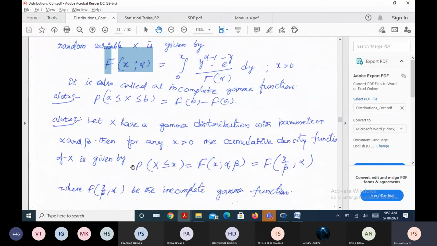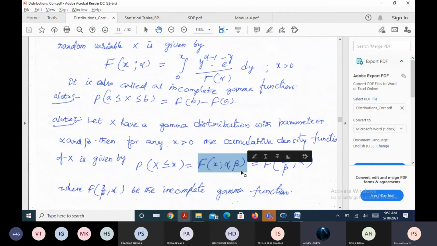Any general gamma random variable given with the parameters alpha and beta can be transformed into an incomplete gamma function by dividing x by beta. That means if you wish to find the probability of capital X less than or equal to little x, this is capital F of x, alpha, beta, and this can be transformed into an incomplete gamma by dividing this x by beta.